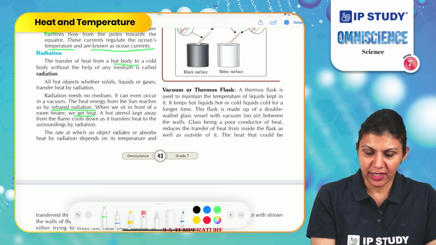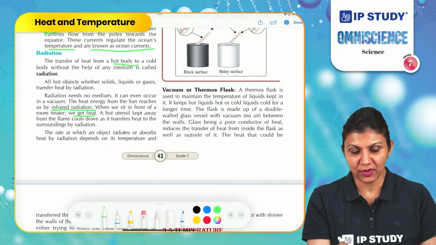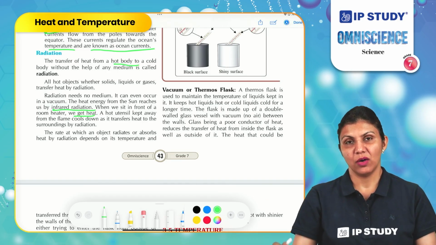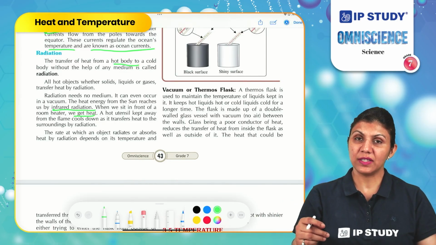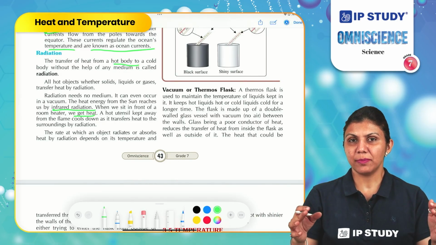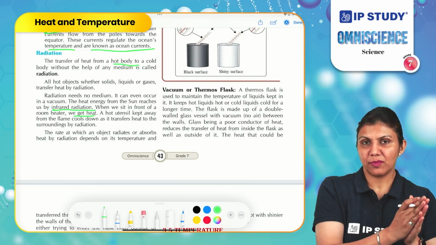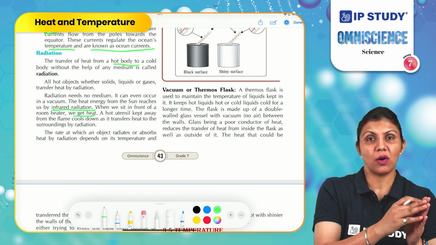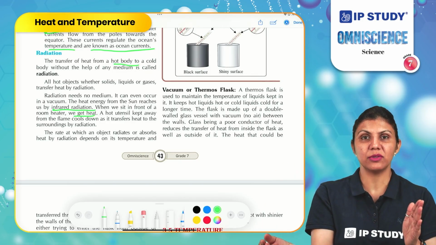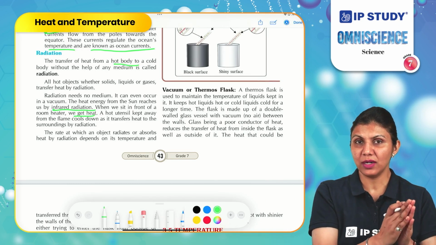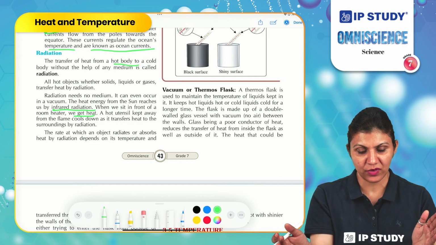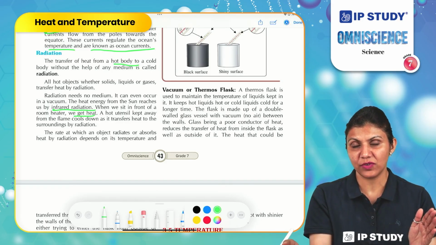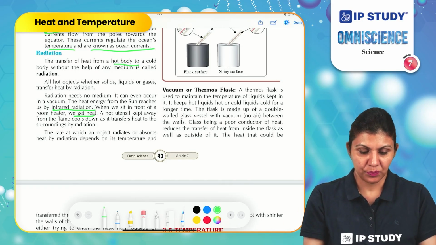So a hot utensil kept away from the flame cools down as it transfers heat to the surroundings by radiating. What happens once you cook food using a vessel and you leave it off the stove for some time? After some time the vessel becomes cold because it has released heat into the atmosphere. That is called radiation of heat. The vessel has radiated heat into the atmosphere, lost heat, and becomes cold.